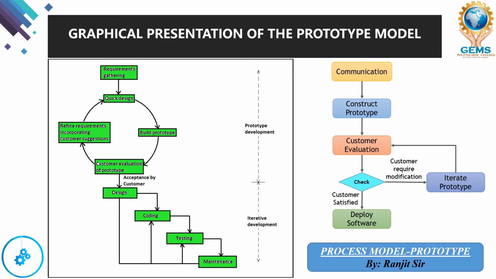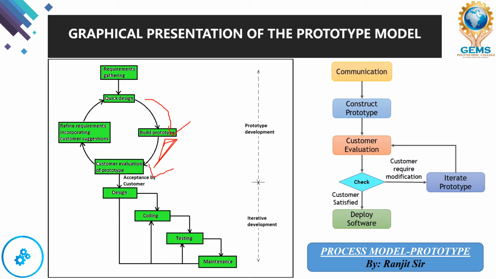Now this is our graphical representation of the prototype model. Dear students, I want to explain here. This is a circle, that means an ongoing process always. So first, requirement gathering is over. Once the requirement is gathered, then quick design is done. After the quick design, again it comes to build prototype. Quick prototype we are going to build. Then finally it will come to the evaluation part. So the evaluation part comes here.